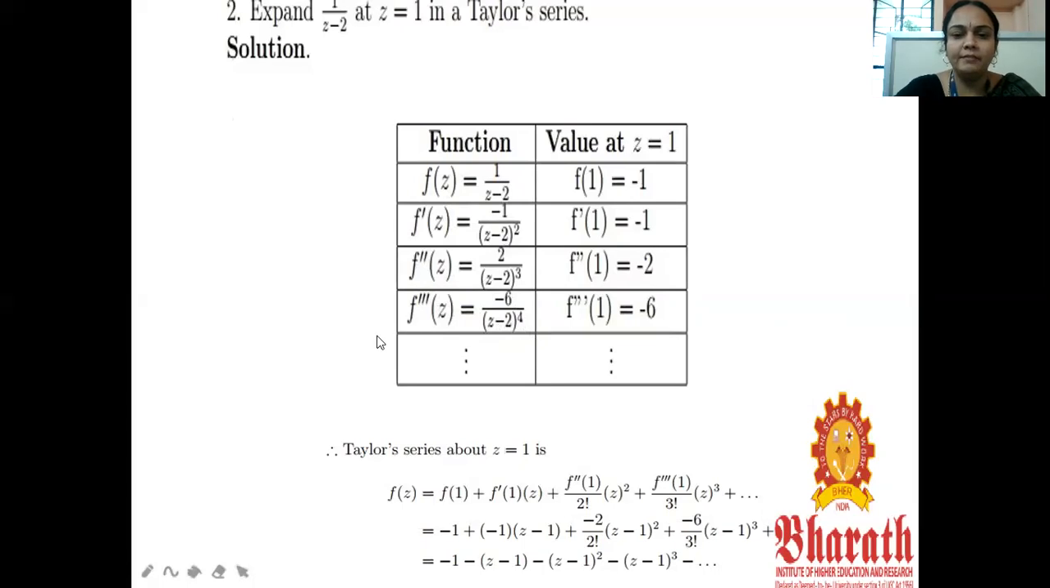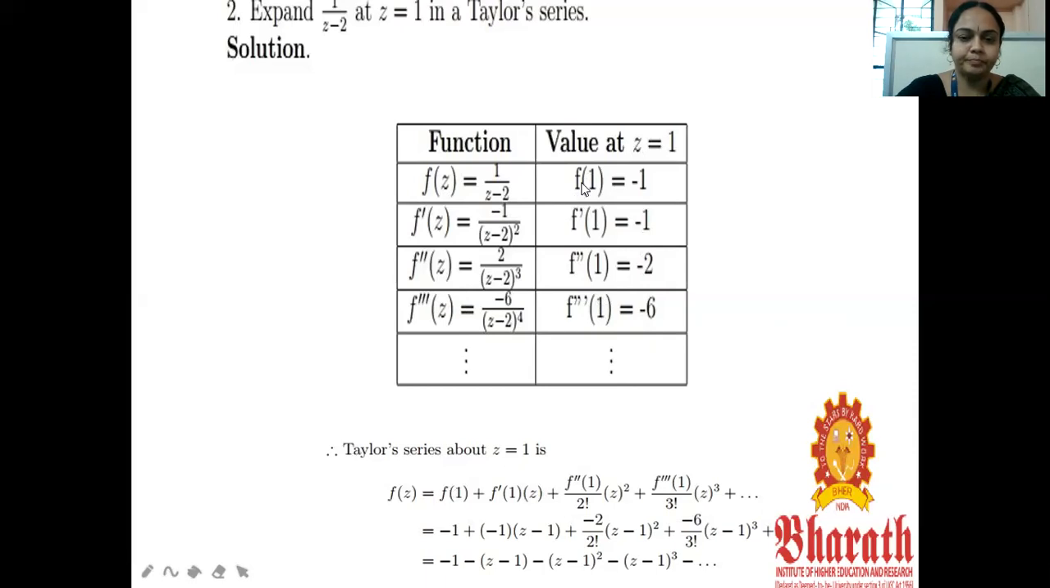But here the value of z is equal to 1. So in the place of z, we have to replace by 1. We got f of 1 equal to 1 by minus 1, that is minus 1. Similarly, f dash of 1 is equal to minus 1 by 1 square, that is minus 1. F double dash of 1 is equal to minus 2. F triple dash of 1 is equal to minus 6, etc.